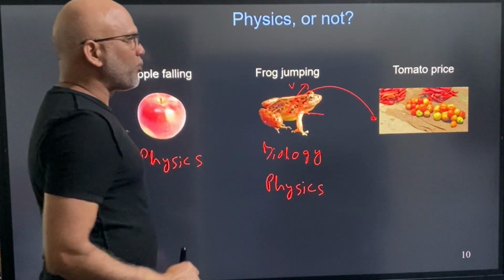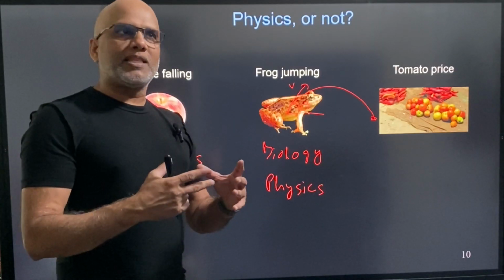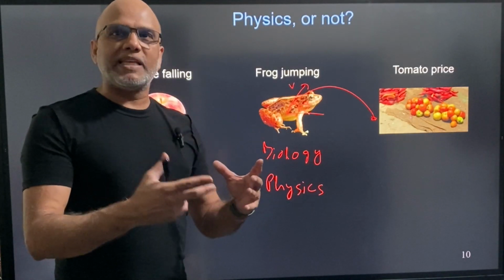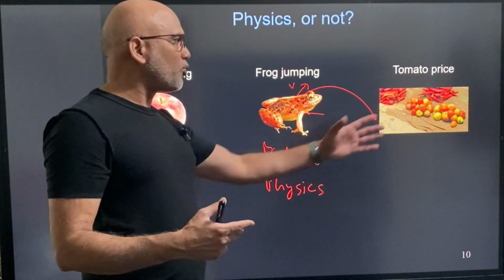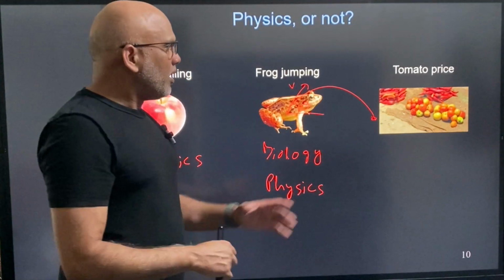How about setting tomato price? So during the season, tomato price is maybe 10 rupees a kilo, but during the off season the tomato can cost 20, 30, even 50 rupees a kilo.